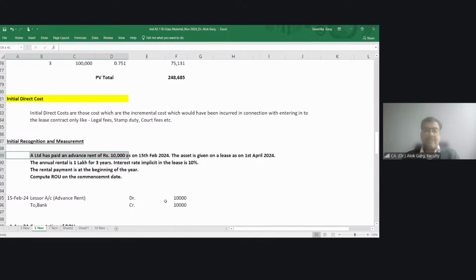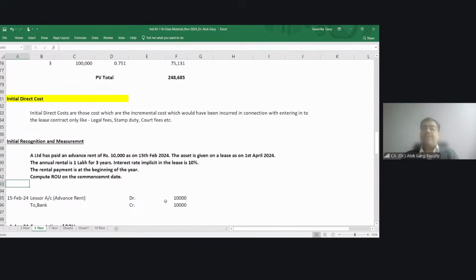The annual rental is 1 lakh for 3 years. Interest rate implicit in the lease is 10%. The rental payment is at the beginning of the year. Compute right of use asset on the commencement date.